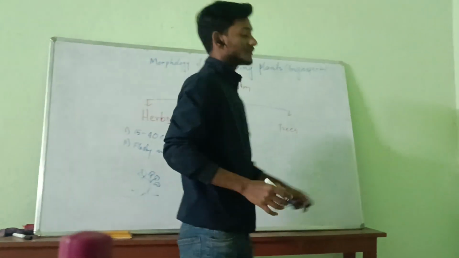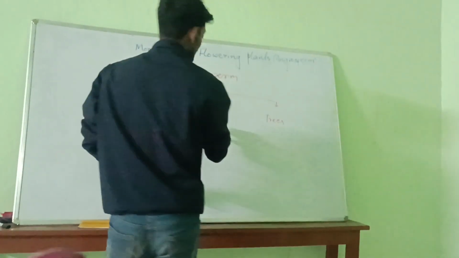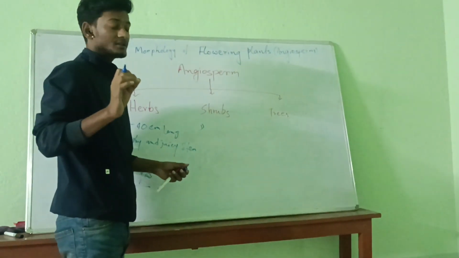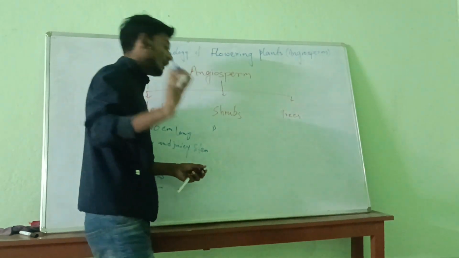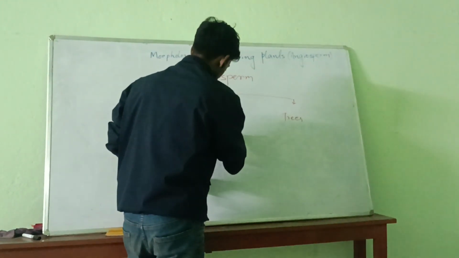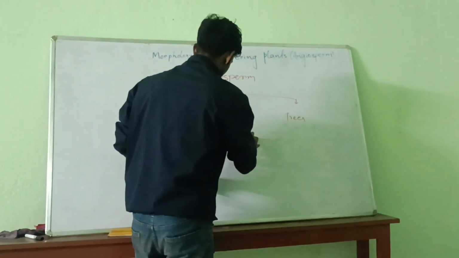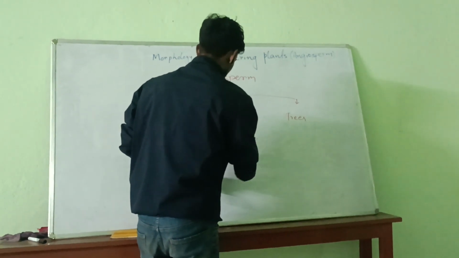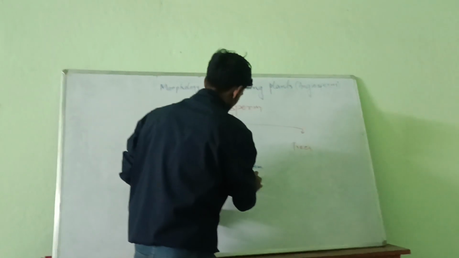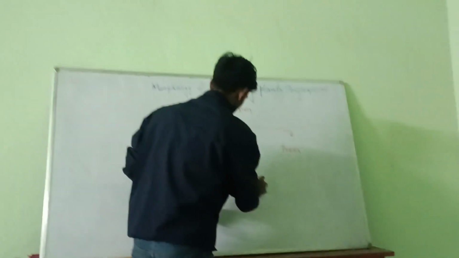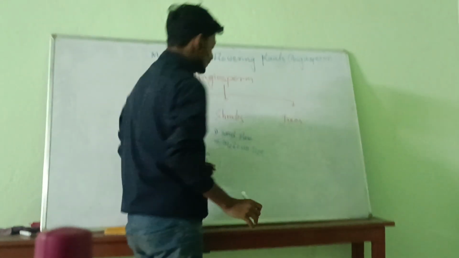But in the case of shrubs, the stem is not very hard, but it is hard. A hard stem, medium size, like a rose plant.